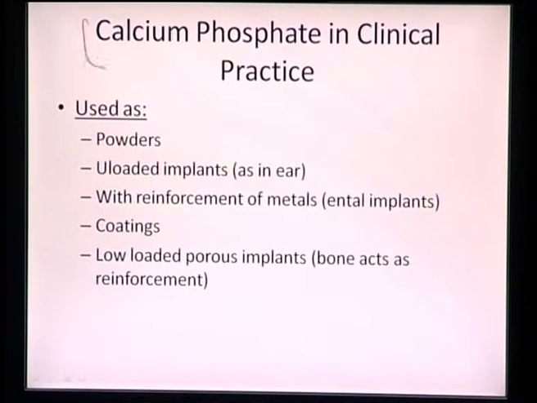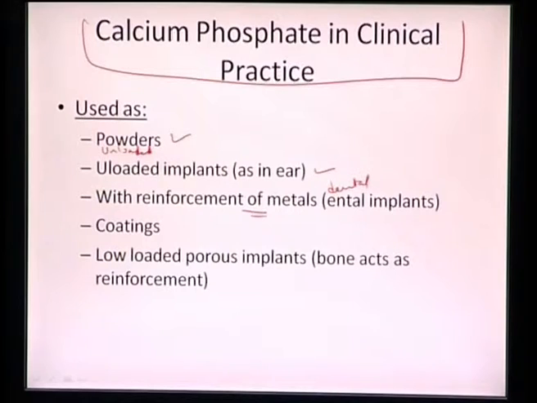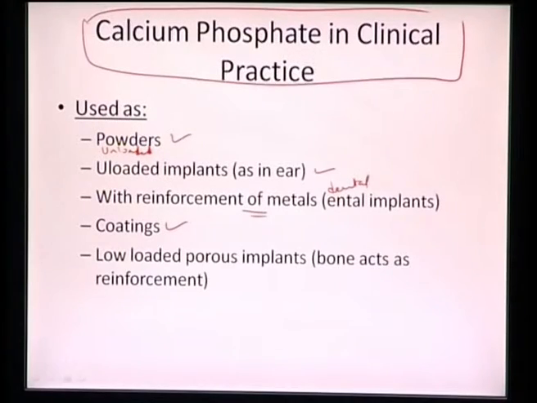So ideally, calcium phosphates have been used in clinical practice. They can be used as powders, or they can be utilized as unloaded implants, such as in ears, because there we don't require any load, or they can also be utilized with reinforcement of metals such as in dental implants. Essentially they can also be used in coatings, because once we have calcium phosphate we want to degrade, we can apply it as a coating, because as soon as the new cells are forming, they will start taking the place of the older bioactive material, and that's how it will get resorbed. Calcium phosphate will get resorbed, and then it can serve as a very nice coating.